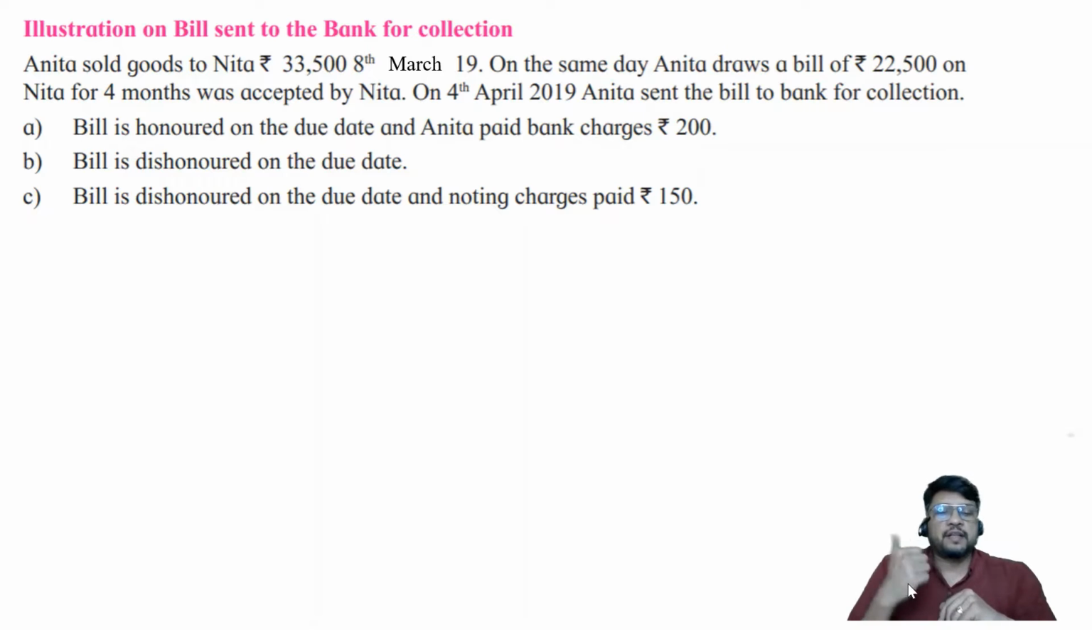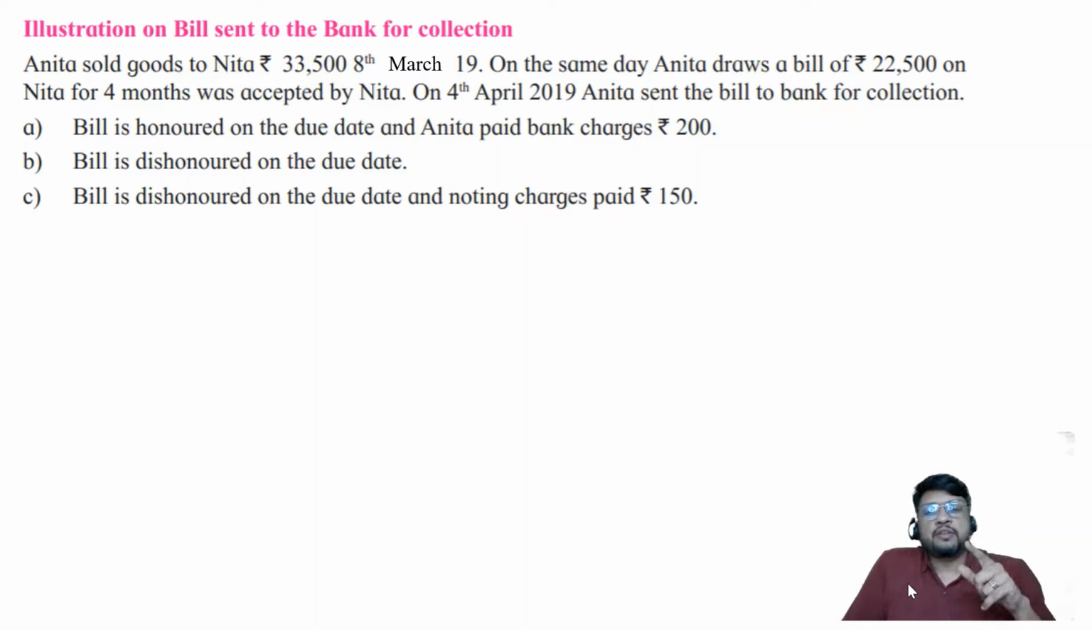To whom? Nita. Anita is the seller, Nita is the buyer. So Anita is the supplier, Anita is the creditor. That means Anita is going to be drawer. That means yellow books will be Anita's books. And Nita is the buyer, Nita is the purchaser, Nita is the debtor. That means Nita is going to be the drawee.